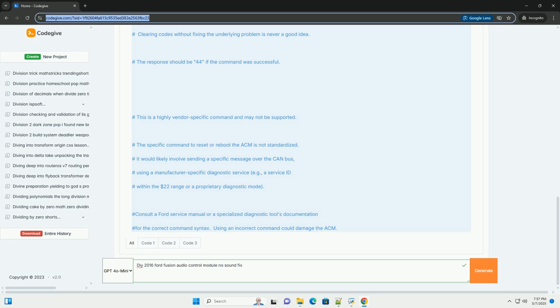Specific source issues: certain audio sources, for example radio, work, while others, for example Bluetooth, do not. This suggests a problem with the specific input path or module responsible for that source. Sync system issues: the sync system itself might be unresponsive or display errors, which can affect audio output.